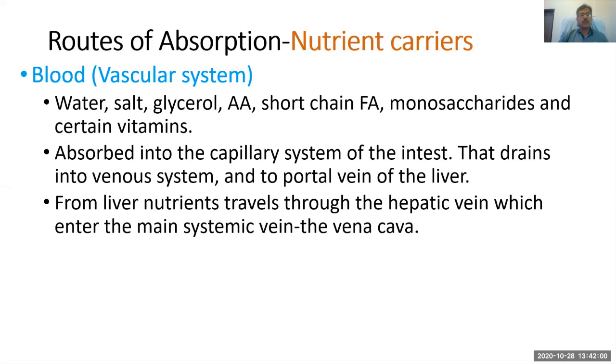Once the nutrients are in the liver, they travel through the hepatic vein, which then enters the systemic vein through the vena cava. This is how the nutrients are absorbed from the small intestine, carried to the liver, and from the liver carried to the rest of the body through the vascular system or general circulation.